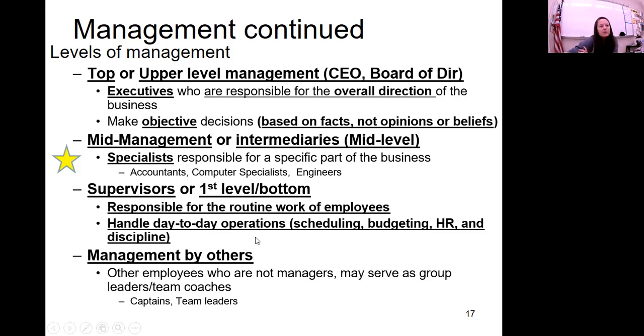And then management by others, these are when other employees that have been there for a little bit longer, more experienced employees, are in charge of a team. So your captains and your team leaders.